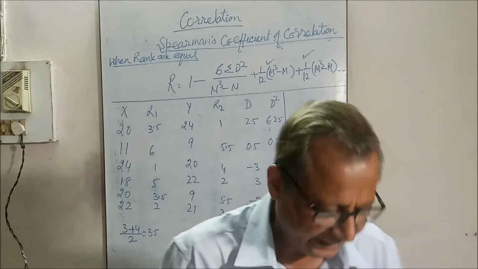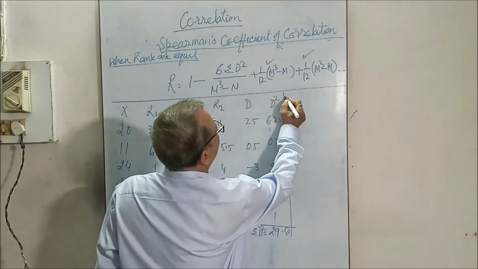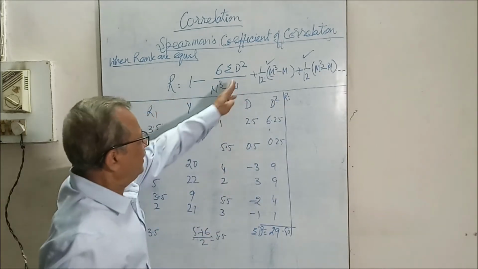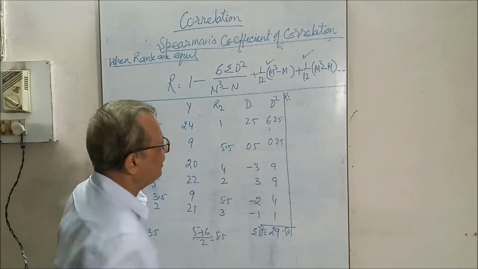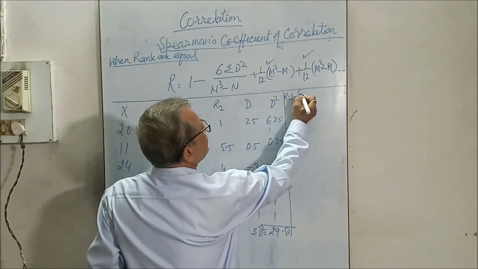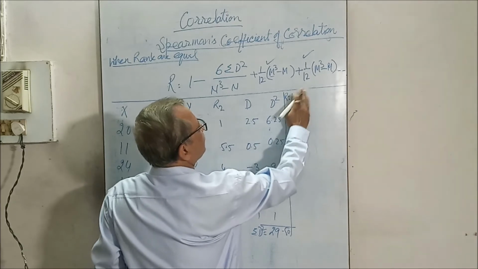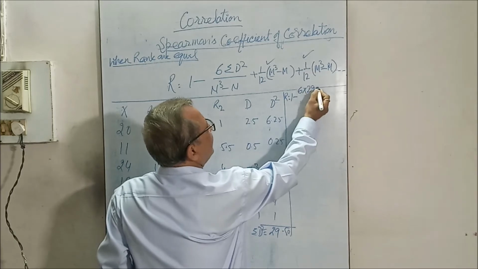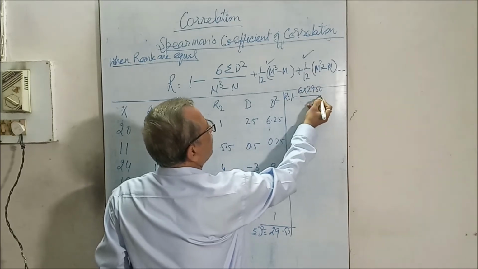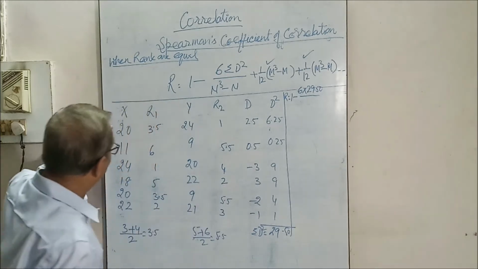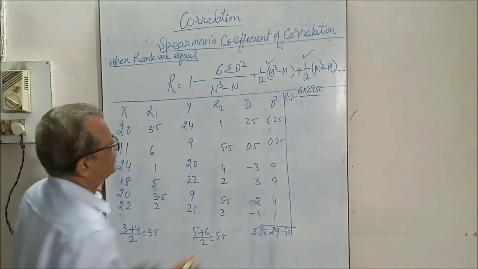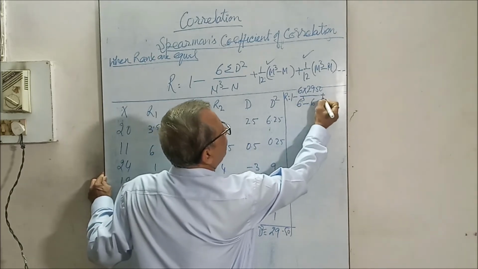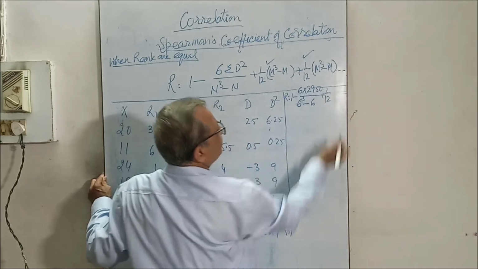We will write it: r equals 1 minus 6 into the sum of D square, so I am writing directly here, 1 minus 6 into 29.50 upon the number of items, which are 1, 2, 3, 4, 5, 6: 6 cube minus 6, plus 1 by 12.